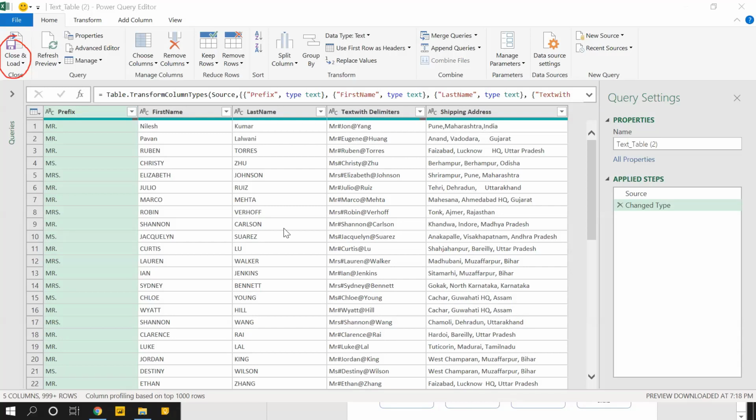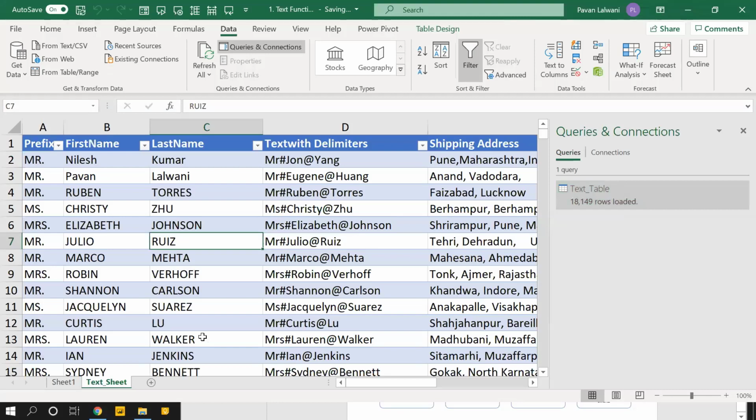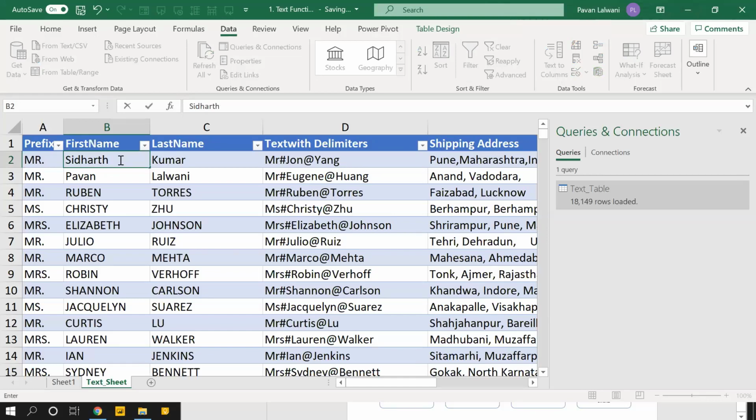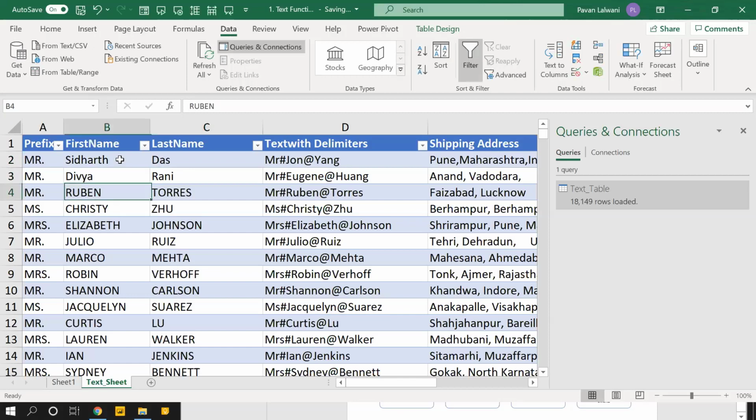Now, after I load this, what is the benefit? Why should you go for it? The reason is, suppose tomorrow the data changes. Suppose I have this name as Siddharth, Siddharth Das, and second name I have Divya Rani. These two names I have. If the data adds, modifies, deletes, or appends, anything, adding, deleting, modifying, appending, any of these options.